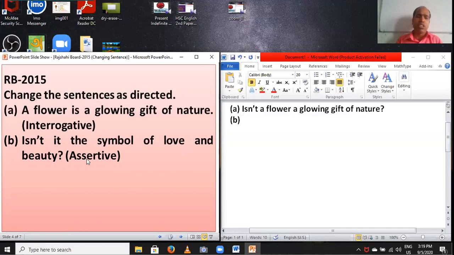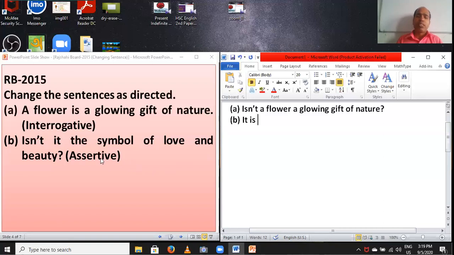Assertive. Dear students, you have to change it into assertive. While changing into affirmative, you have to set the auxiliary verb after the subject. Here the auxiliary verb is "is", and you have to cut n't. Firstly you have to write the subject, it. Here the subject is "it", and you set the auxiliary verb "is" after the subject, and then cut n't, and write the next part of this sentence.